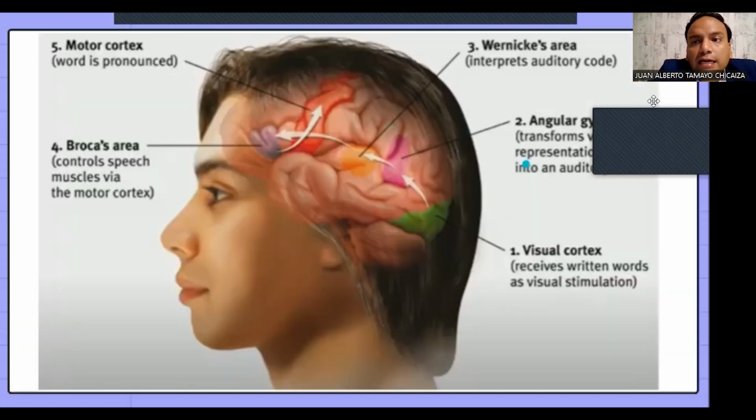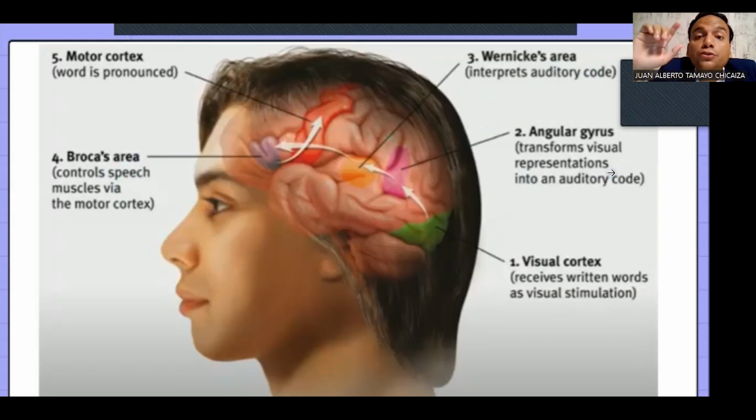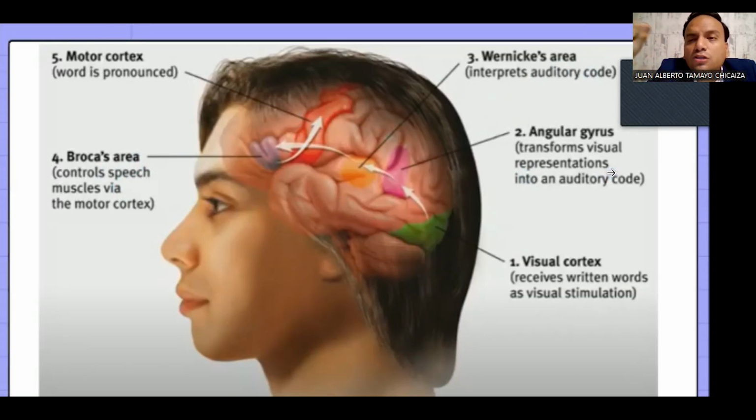Well, right here, you can see a summary. We have the motor cortex, which is where the word is pronounced. Broca's area controls the muscles via the motor cortex. Here, Wernicke's area interprets auditory codes at the end of the day. And here we have something new, which is called the angular gyrus. The angular gyrus is the center of semantic processing, including reading. It produces the sensorial models of the sounds and words associated with multiple types of language-related information. At the end of the day, it transfers the visual representations that you can see there into an auditory code.